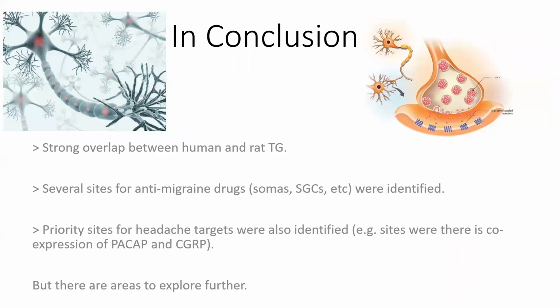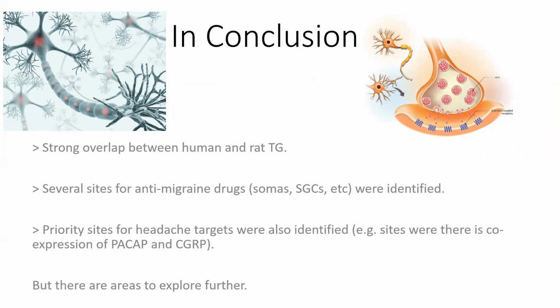So in conclusion, to summarize, there is considerable overlap between the expression of these proteins in human and rat trigeminal ganglia. And this could prove the value of rats as model organisms for researching neuropeptides and their mechanisms in humans. Numerous sites for anti-migraine drugs were also identified, which could lead to further understanding of their mechanisms of action. And in addition, very important sites for headache targets were also identified, such as sites where there was co-expression between PASAP and CGRP.